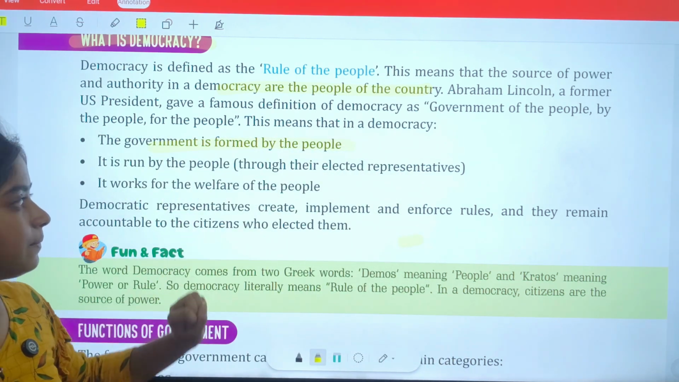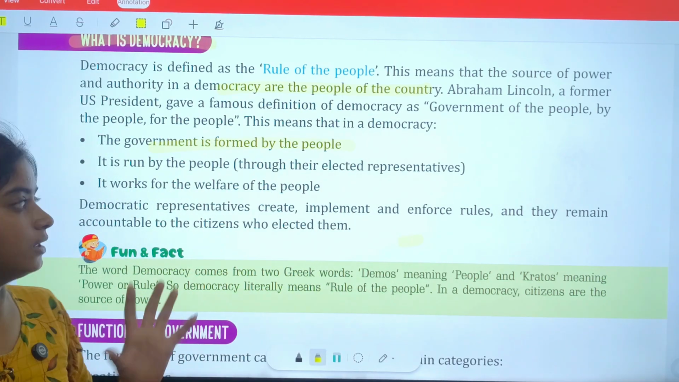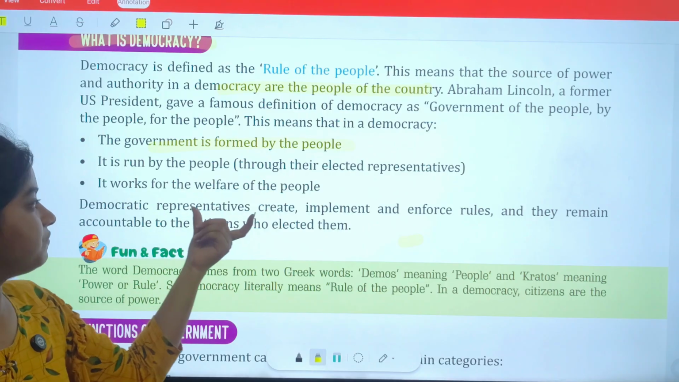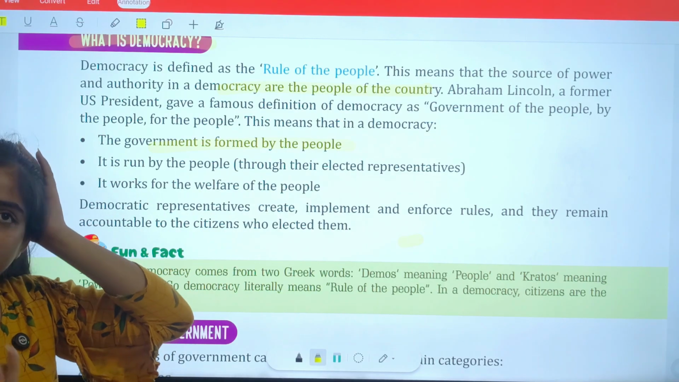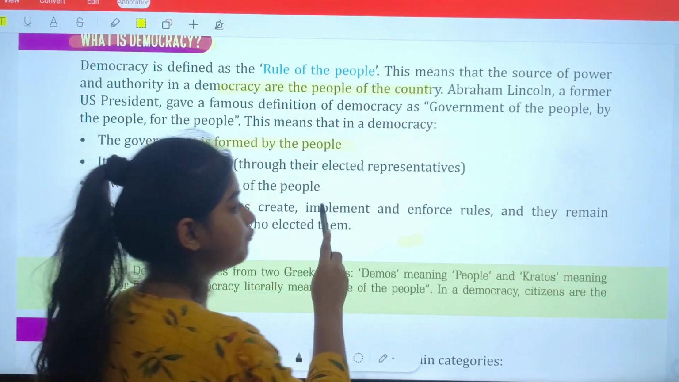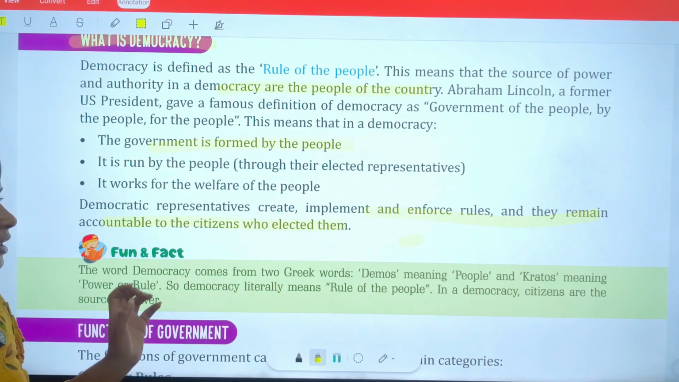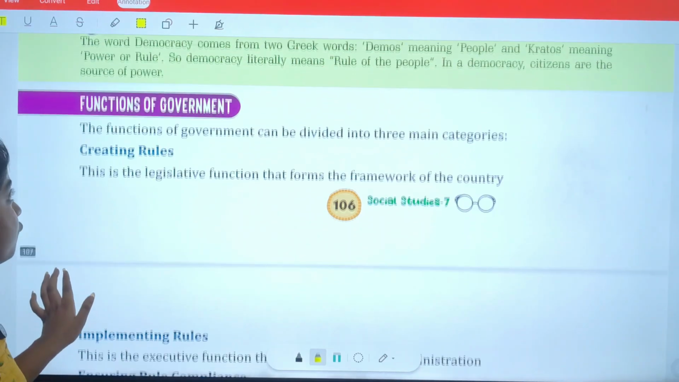It is run by the people through elected representatives: people give their vote, and this is how the election is held. Now, it works for the welfare of the people. That means this government is designed for welfare. Democratic representatives create, implement, and enforce rules, and they remain accountable to the citizens who elected them. This is clear.